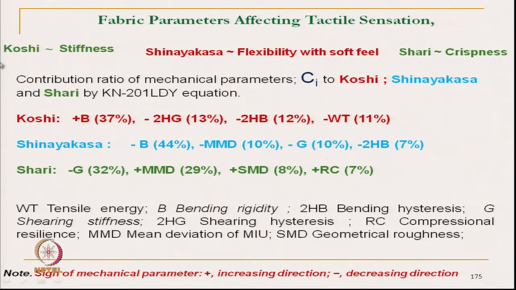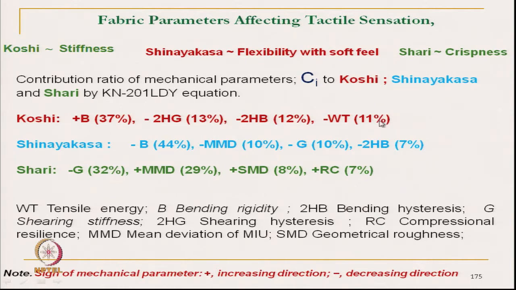So, these are the different weightages that we have discussed earlier also. For Kawabata's Kosa, bending rigidity is a positive parameter, whereas shear hysteresis is a negative parameter.